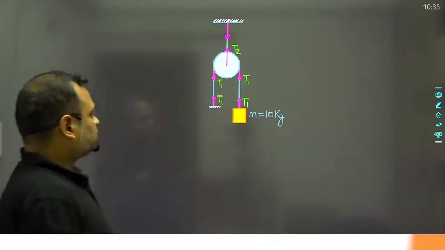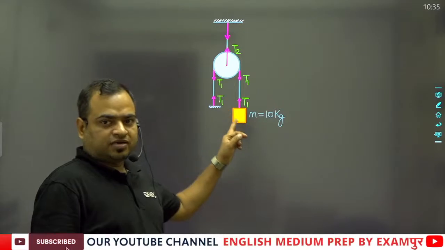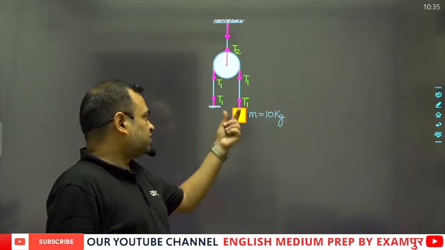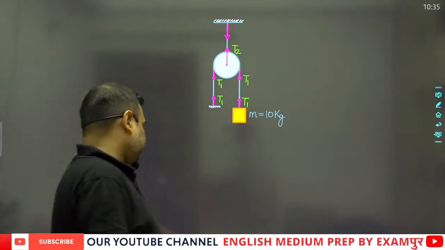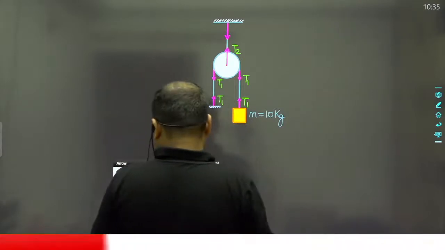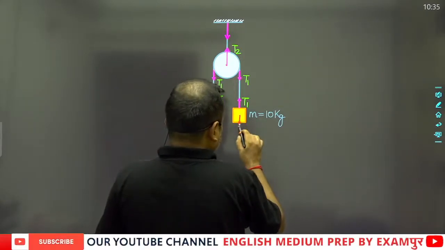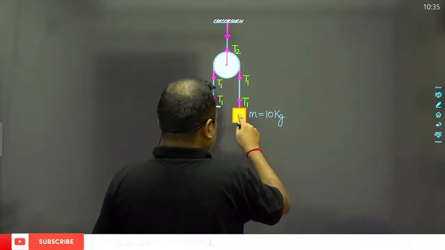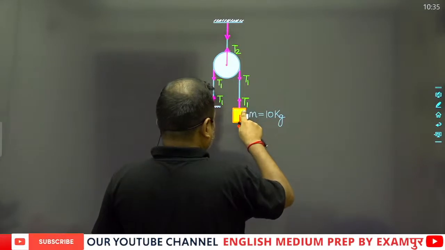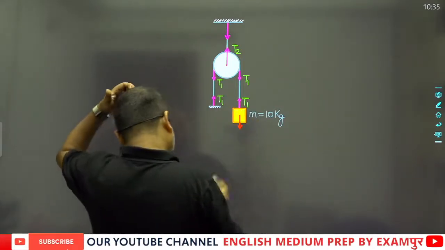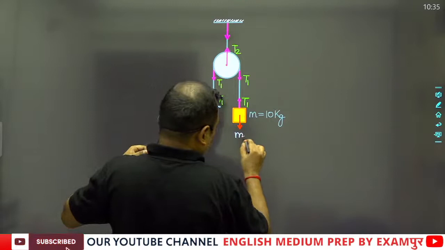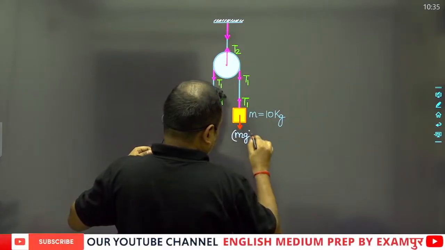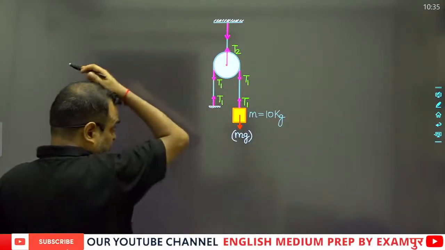Suppose that this is the mass, and this will have a weight. So the weight of this body will act like this. Suppose that the weight of the body will be equal to mg.